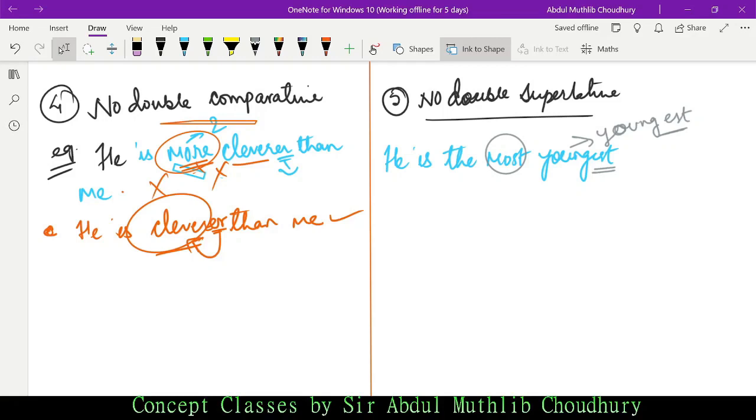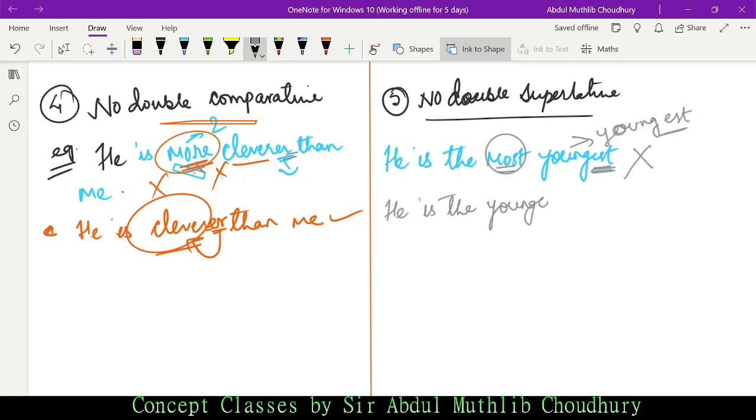But can we use est and most in a single sentence? No, just as it was more and er in a single sentence. This is just like the example I gave you, someone asking your name and you say my name is so and so. It's completely irrelevant, isn't it? It's absurd. So he is the most youngest is inappropriate. What should be the correct statement? He is the youngest.